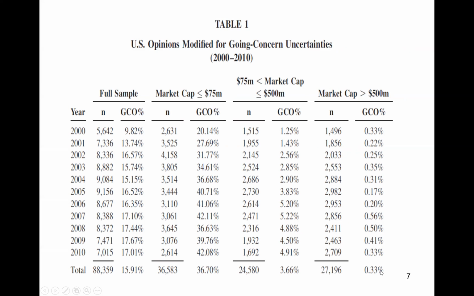So you see here, there's a very strong relationship between the size of the company and whether it's going to receive a going concern opinion. The super large companies very rarely receive going concern opinions, whereas the relatively small companies are about 100 times more likely to receive going concern opinions, right? 36% here compared to 0.33% for large companies.